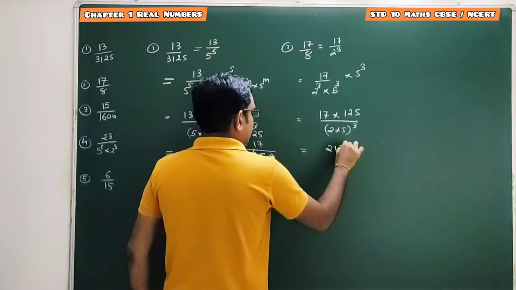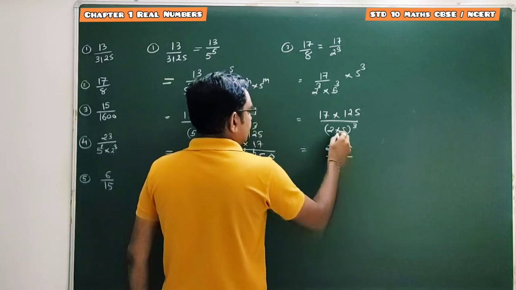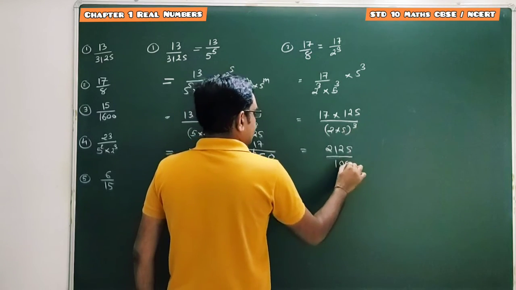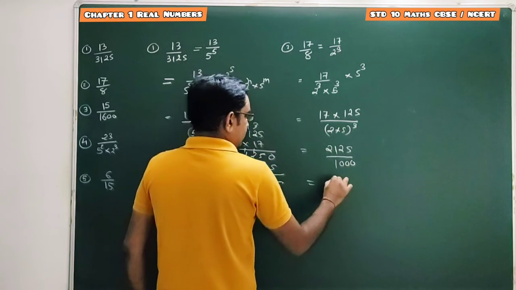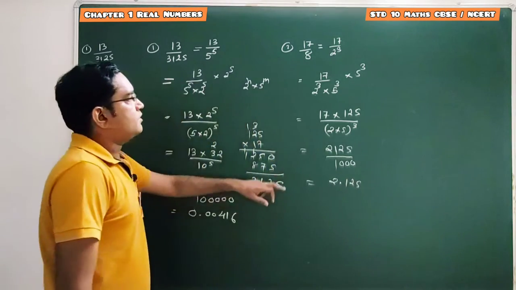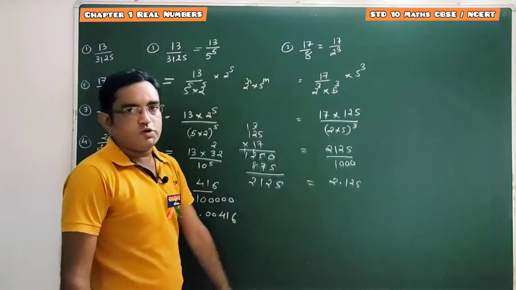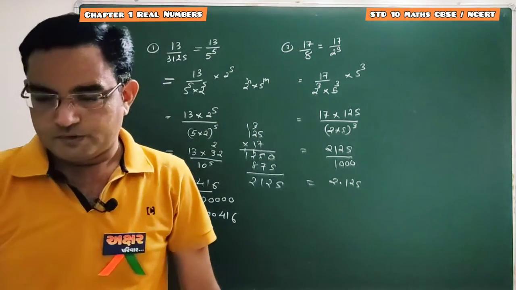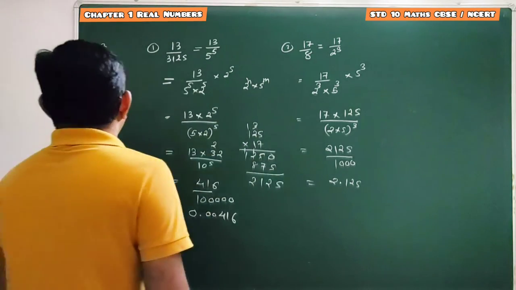This one is 2125 divided by 2 5s are 10 cube, which is 1 with 3 zeros. So it's 2.125. The decimal expansion of 17 by 8 is 2.125. Clear, students?